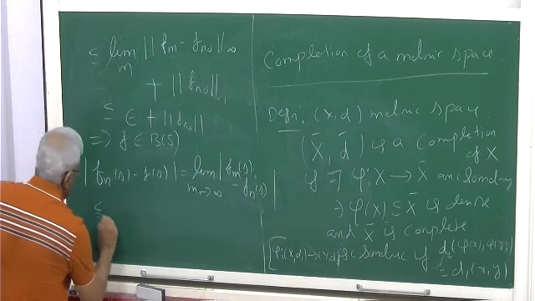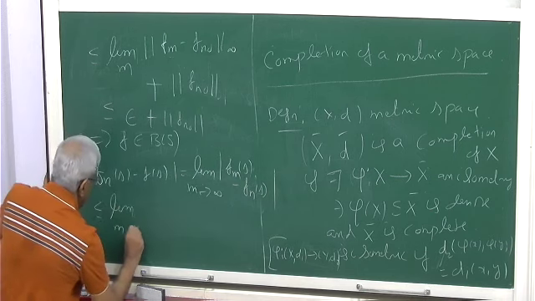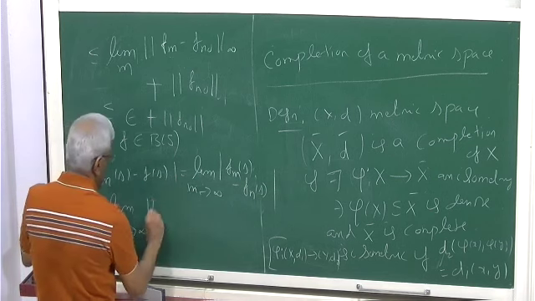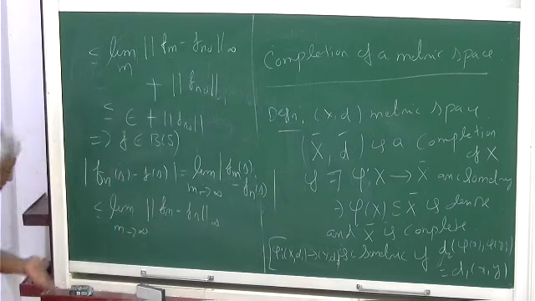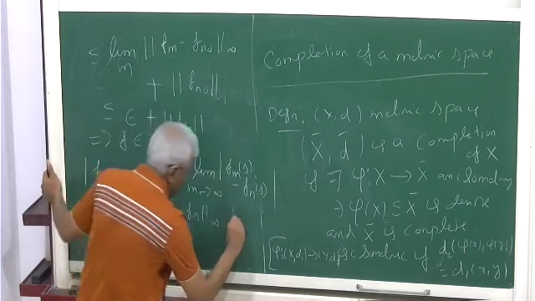That is of course less than or equal to the limit as m goes to infinity of the norm of Fm minus Fn in infinity norm, for all s.